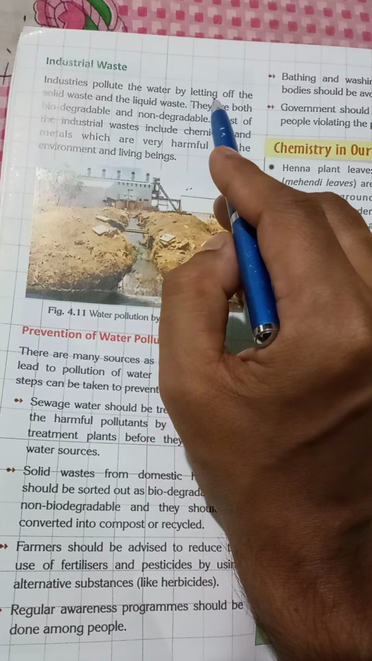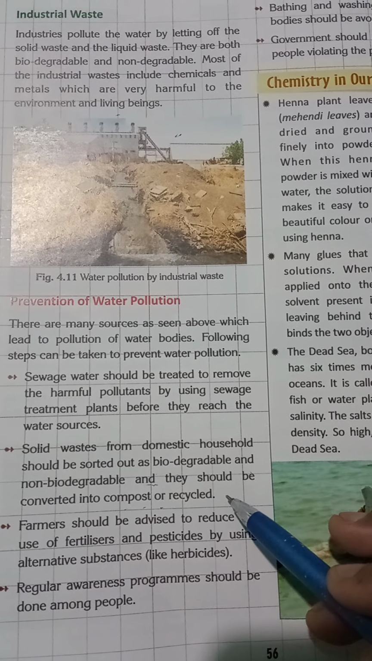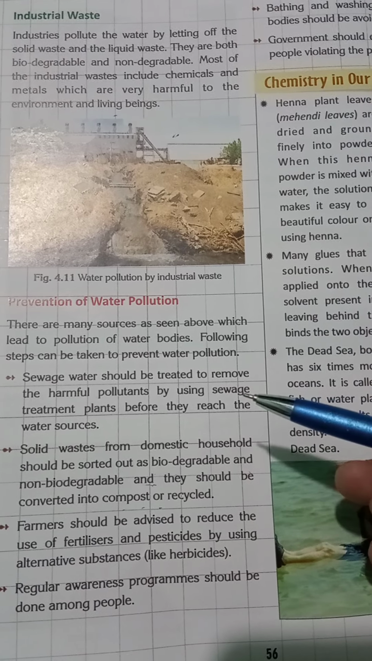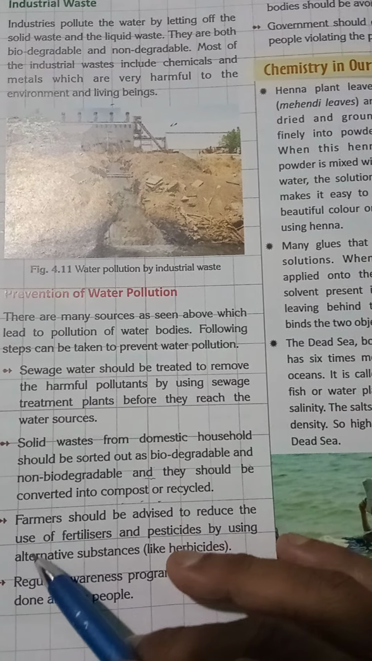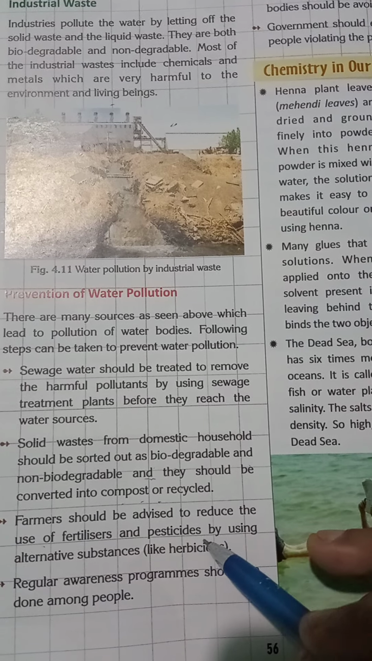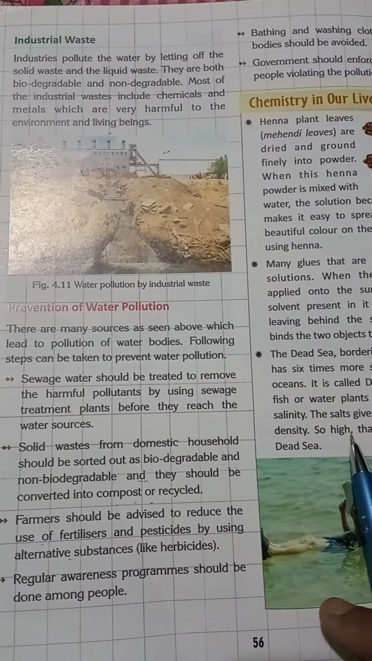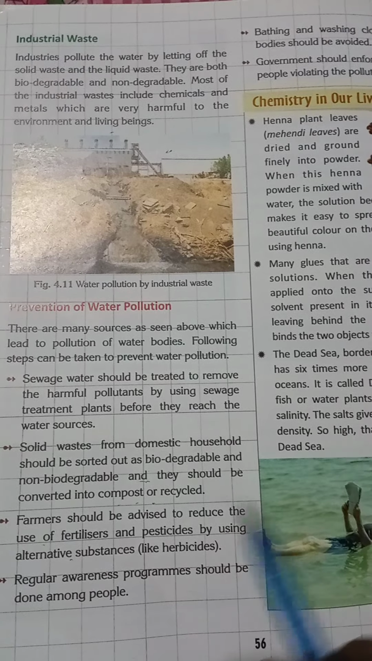Solid waste from domestic households should be sorted out as biodegradable and non-biodegradable, and it should be converted into compost or recycled. So biodegradable waste can be recycled. Farmers should be advised to reduce the use of fertilizers and pesticides by using alternative substances. That means organic substances can be used as fertilizer.